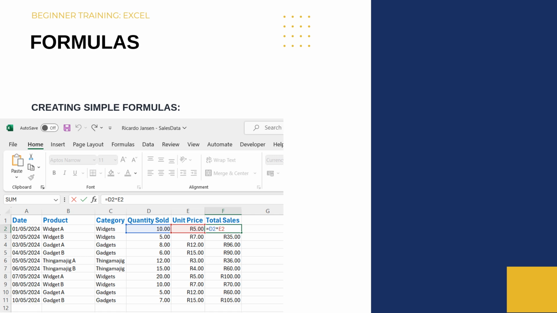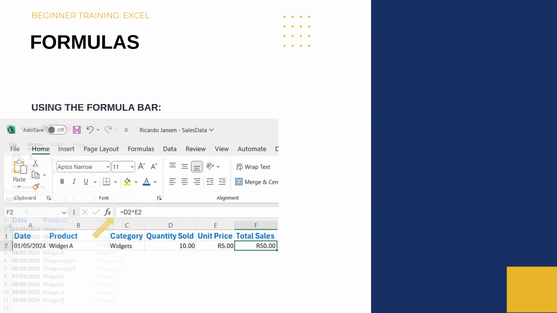Let's calculate the total sales for each row by multiplying quantity sold and unit price. In F2, I typed equals D2 multiplied by E2. You can also enter and edit formulas using the formula bar. Click on cell F2 and look at the formula bar above to see the formula that was entered. You can click into the formula bar to edit the formula if needed.